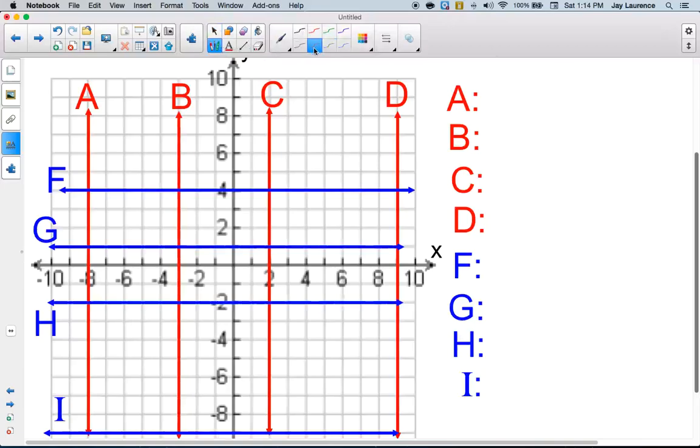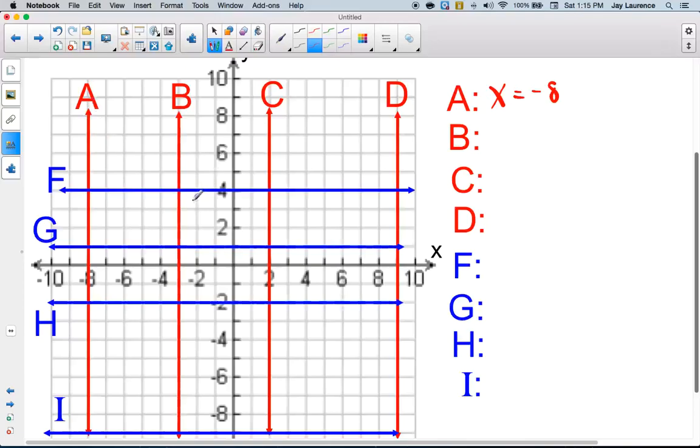All right, well, if you haven't figured it out yet, every single point on line A is going to start with -8. This is (-8, 0), this is (-8, 1), (-8, 2), etc. The equation for line A is x equals -8. Why? Because the x-coordinate is always -8. Always. There is no point on line A where the x-coordinate is not -8. So it's just simply x equals -8.